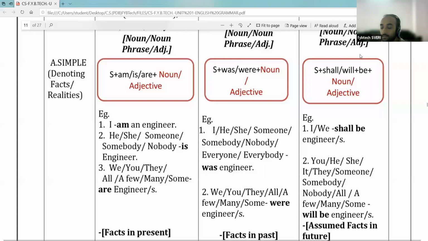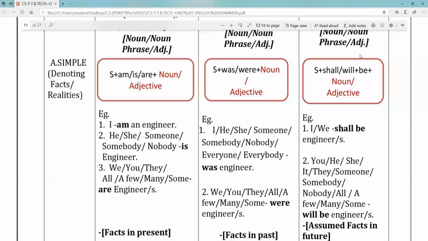What's the timing? 6 p.m.? 6 to 8. Okay, so the question paper will be shared on the group at sharp 5 minutes before 6 o'clock, and you will have to submit it on the link which is shared with you. I think Bhanose sir has shared that link of submission.